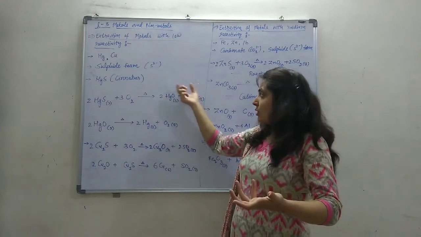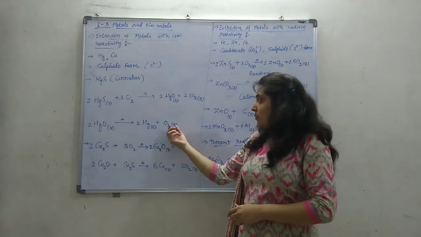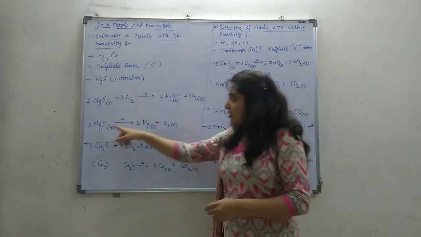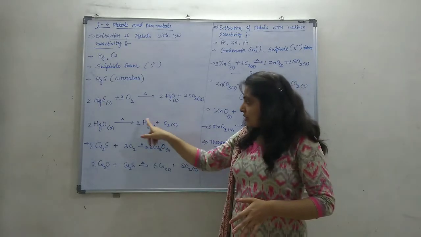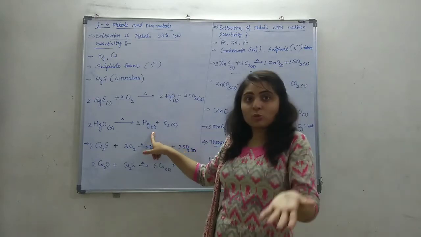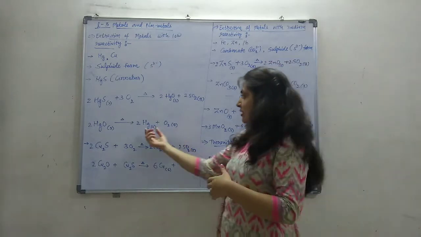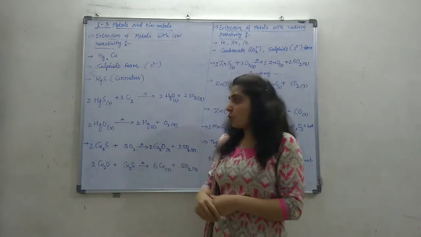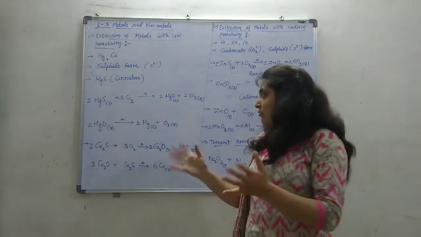So this HgO will be heated further and converted to mercury, and O2 will be released. This is the reduction process, and mercury is in liquid form at normal temperature. At heating it may be at some higher temperature, but the mercury will be in liquid form. This mercury will be extracted from the vessel.